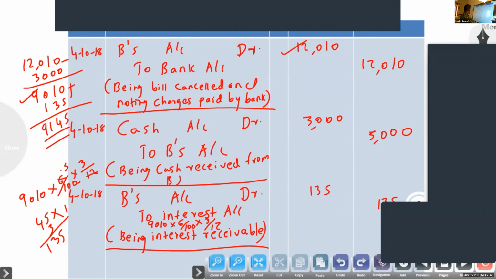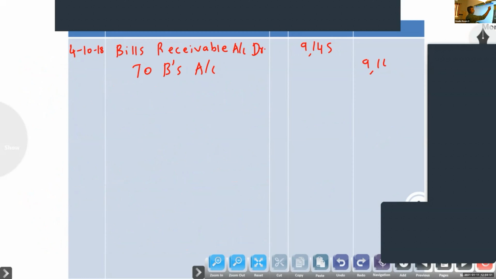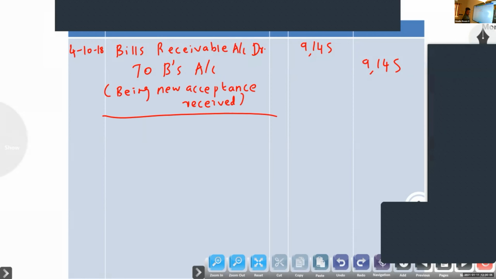So same date 4/10/18, bills receivable account debtor to B's account, 9,145, being new acceptance received. Okay, new bill.